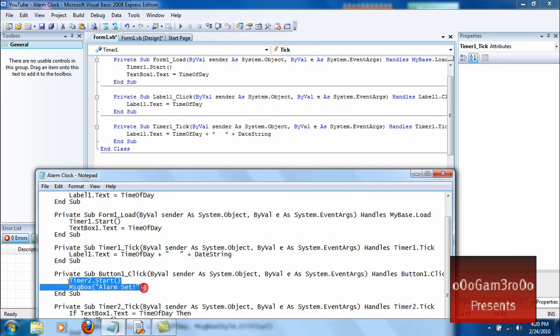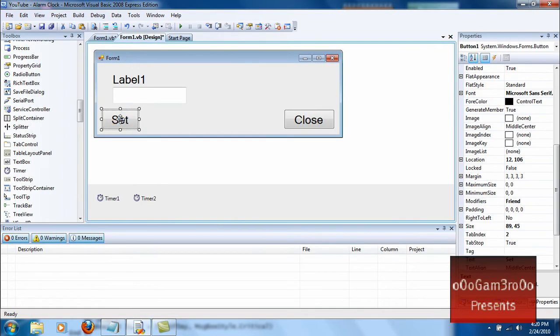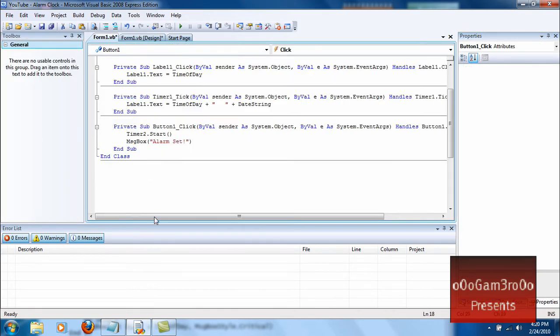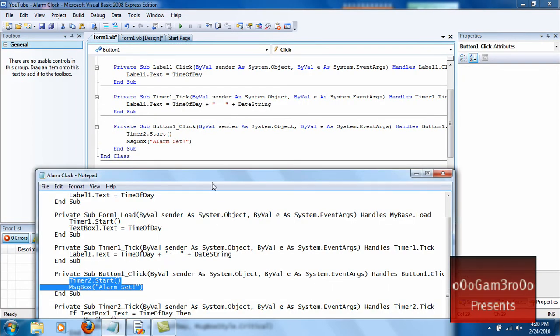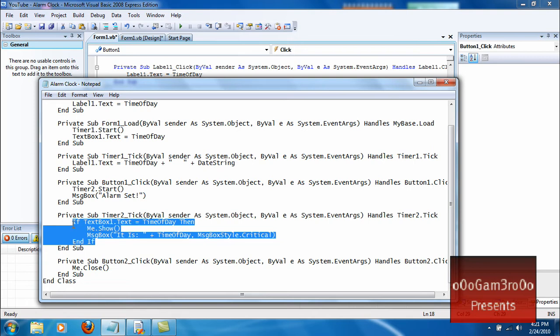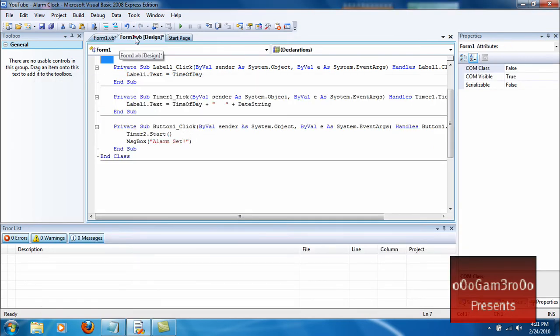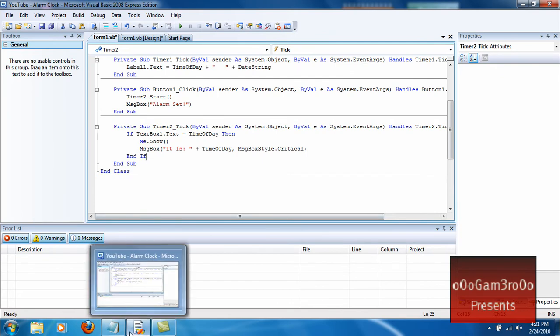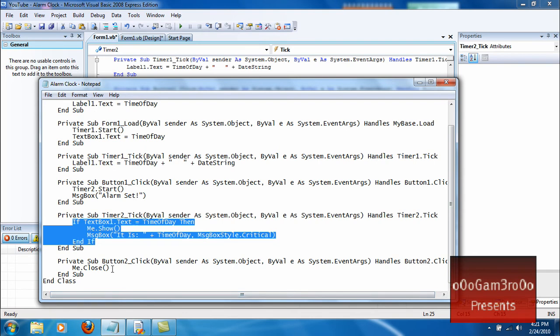Then go to Button1, double click Button1, put that in there. And then Timer2, paste that in there. And then Button2.